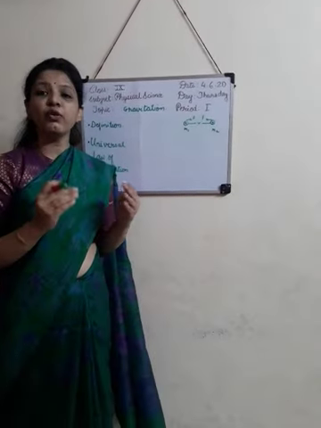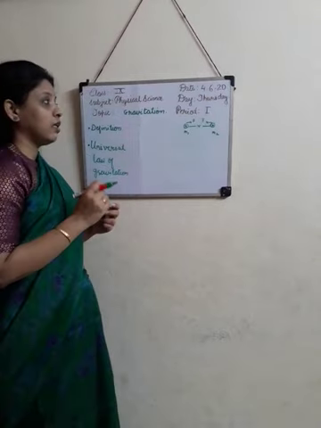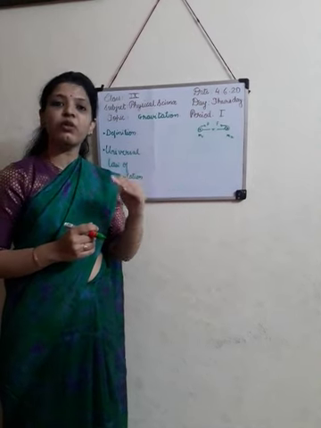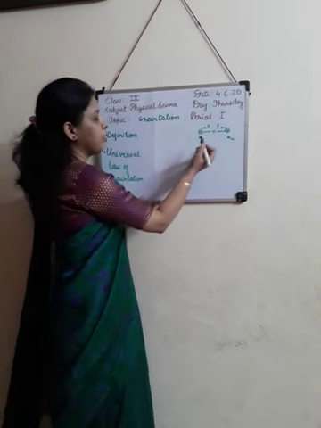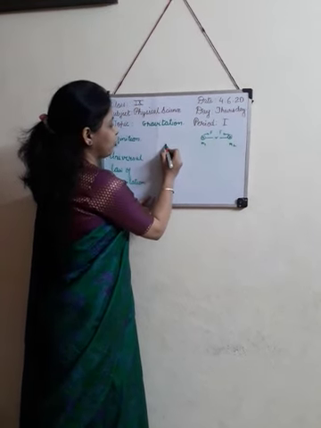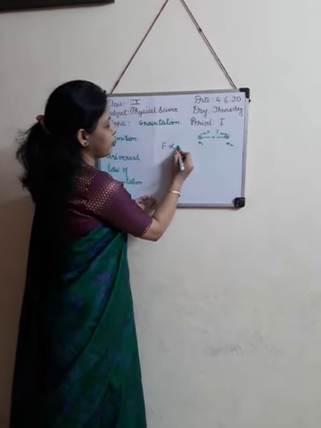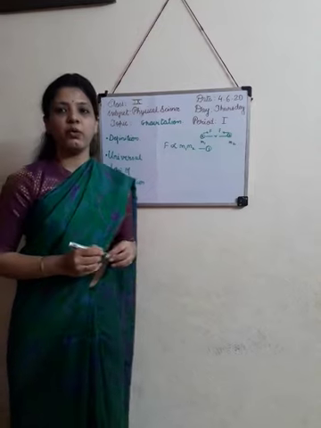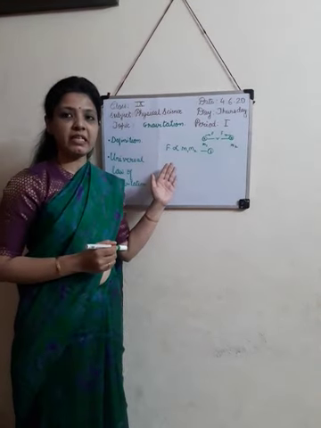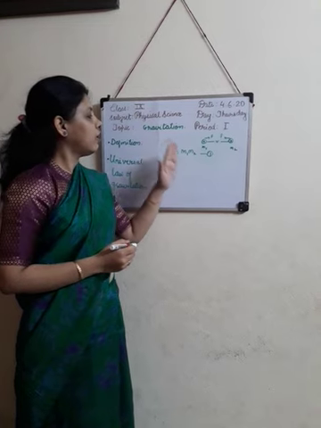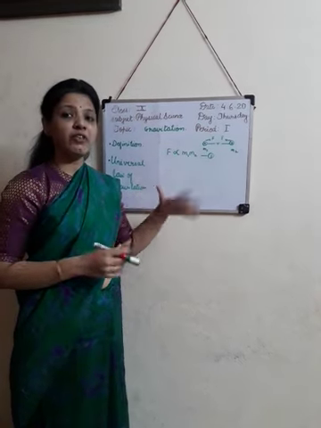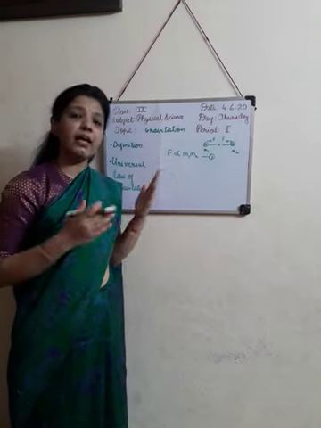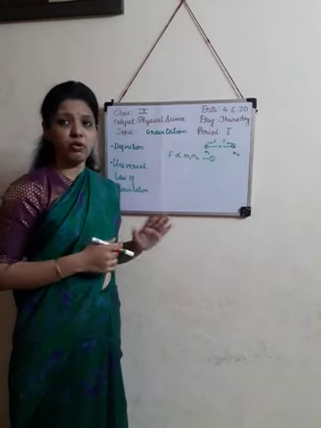Now, what does the universal law of gravitation say? It says the force between the two objects is directly proportional to the product of their masses. It means here masses are m1 and m2. So, force is directly proportional to m1 into m2. This is the first equation. What do you mean by the proportionality sign? It means if we increase the masses of the objects, the force of gravitation also increases, and if we decrease the masses, the force also decreases.